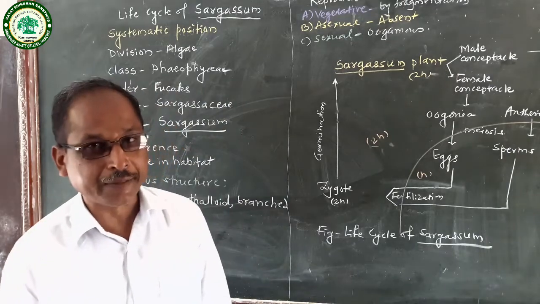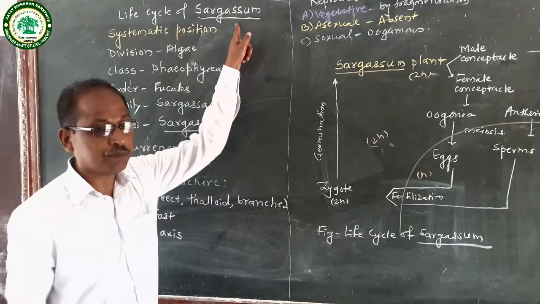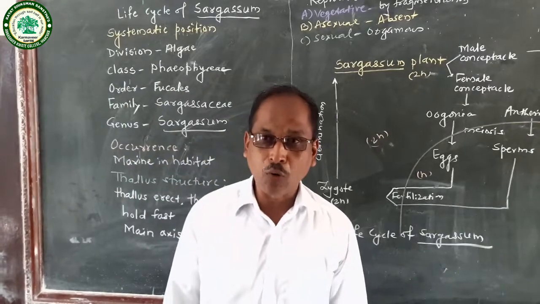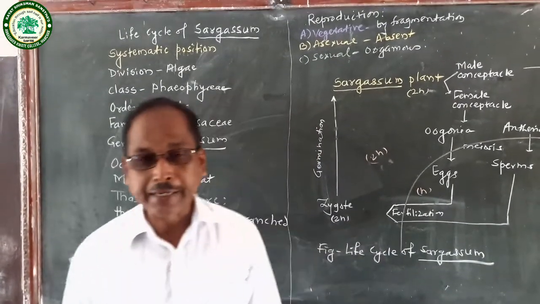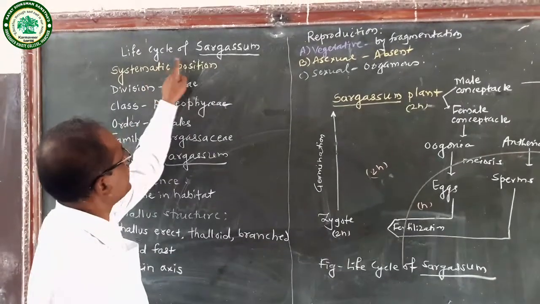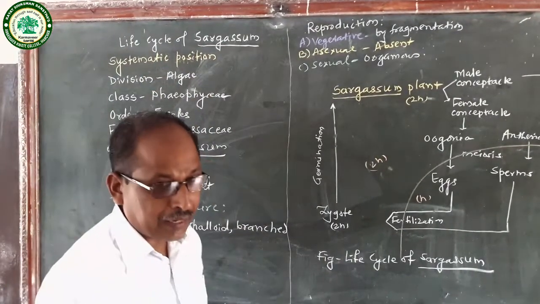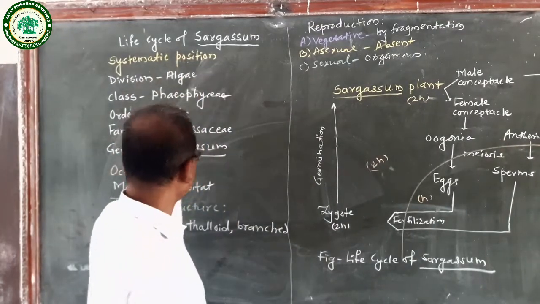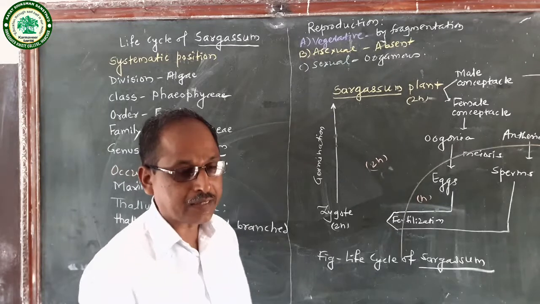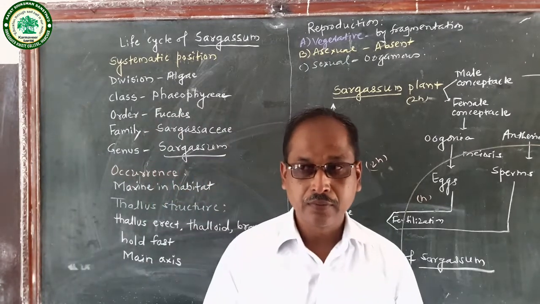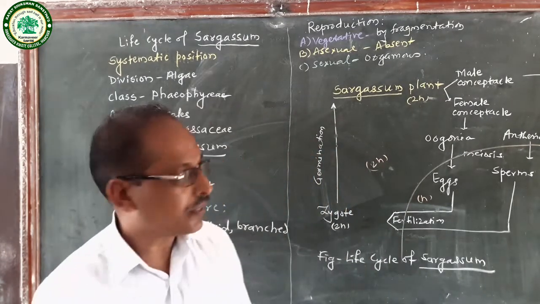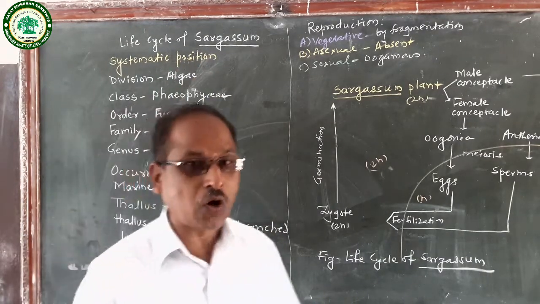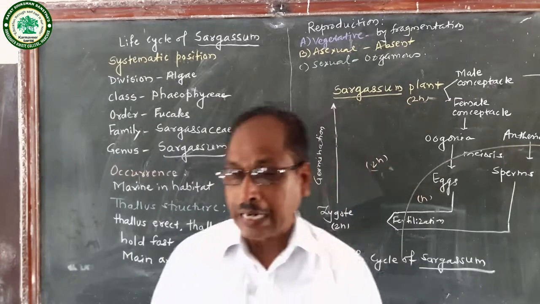Today, we are going to study the life cycle of Sargassum, class TY-BSc, paper Cryptogamic Botany, unit Algae, subunit life cycle of Sargassum. In the life cycle of Sargassum, our points are systematic position, then occurrence, thallus structure, and reproduction. In it, firstly, we study the systematic position, also called taxonomic position or classification.